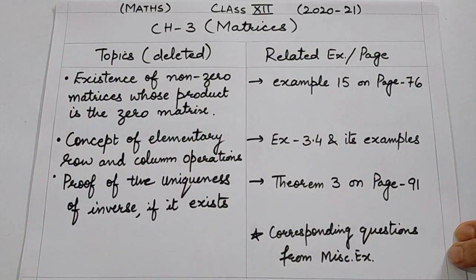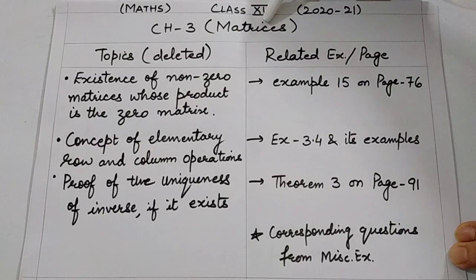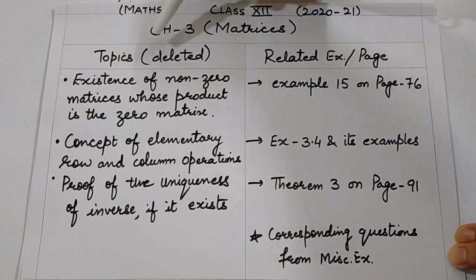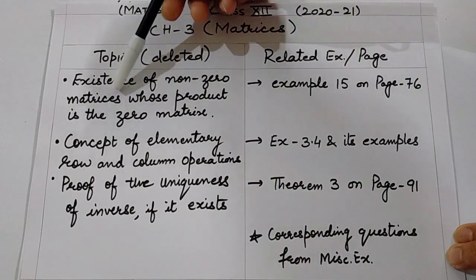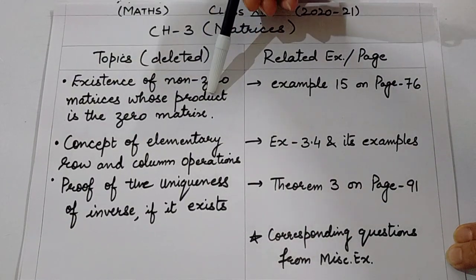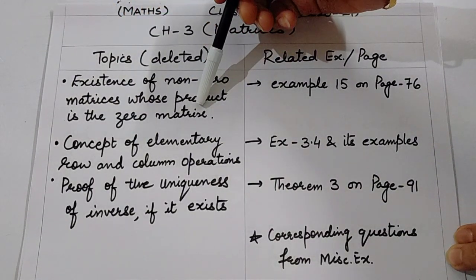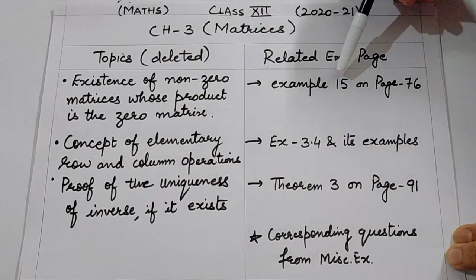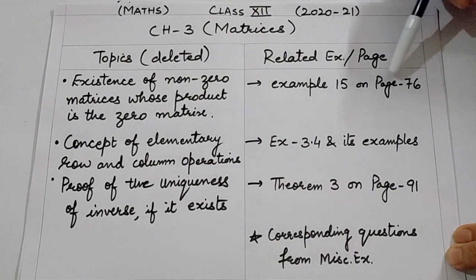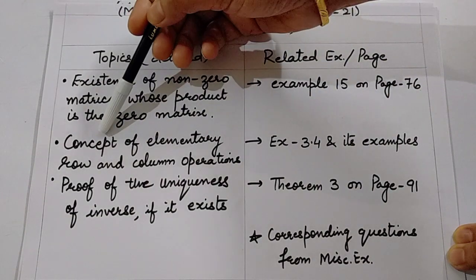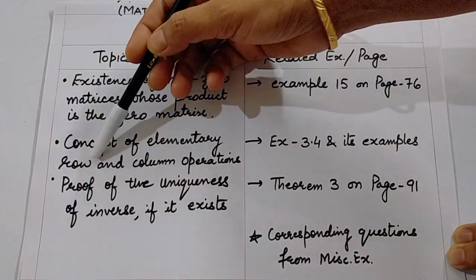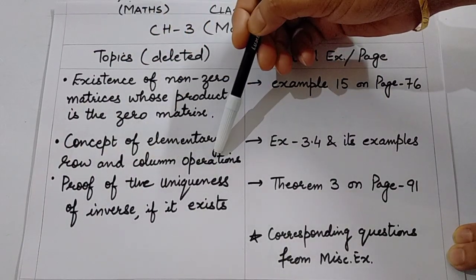Next is chapter 3, matrices. The topics deleted are existence of non-zero matrices whose product is the zero matrix. The related example is example 15, which is given on page 76. The next topic is the concept of elementary row and column operations.